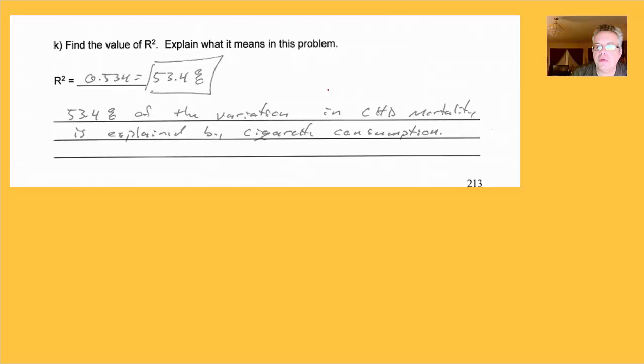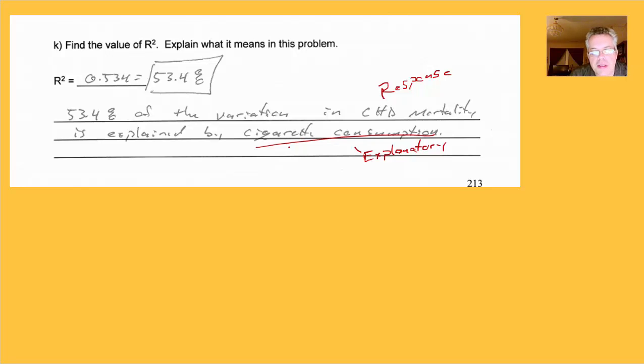So the CHD mortality was our response variable. This is where understanding the words or vocabulary helps. And cigarette consumption was the explanatory variable. Well, how good was it? How good was the explanatory variable in helping us? By creating the line of best fit and writing an equation that predicts the CHD mortality in terms of cigarette consumption, it ended up explaining 53.4% of the variation.